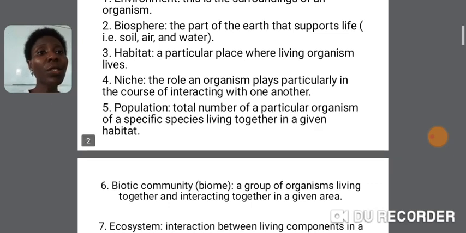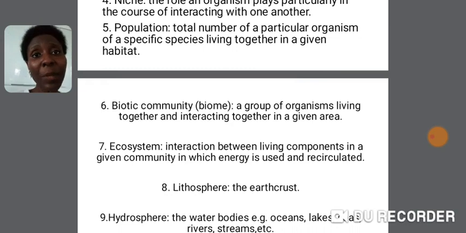Then the population is the total number of organisms of the same species living together in a given habitat at a given time. So you could have a population of tilapia fish, okay, specifically maybe the Nile tilapia. This is the particular species. So if you find them living together in a particular place at a particular time, that is the population. You could also find them in terms of trees, organisms of the same kinds or species growing in the same area at that particular time.